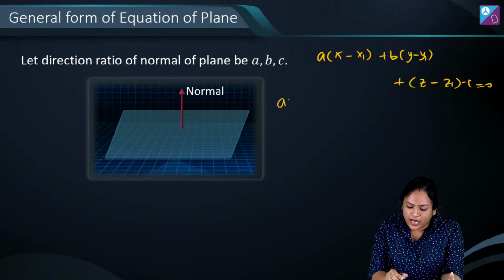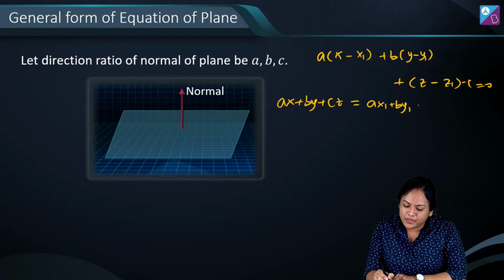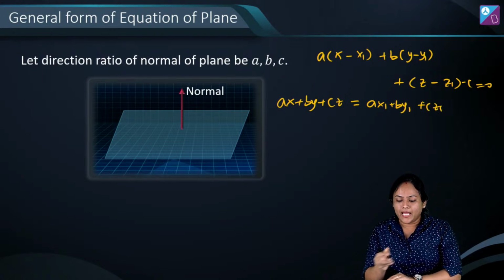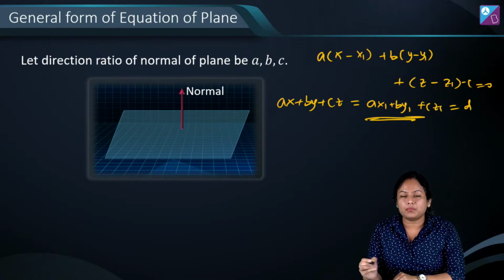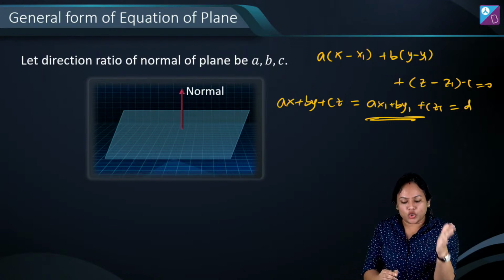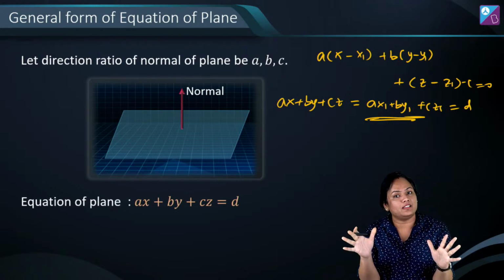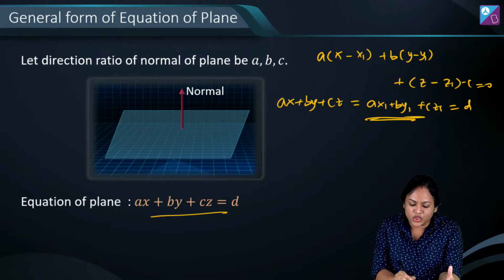So from here I will have ax plus by plus cz on one side and the constants I'm taking on the other side, which is ax1 plus by1 plus cz1. And this constant I'm writing as some other value or parameter, which is d. So the general form here will be ax plus by plus cz is equal to d. Alright, this is the general form of a plane.